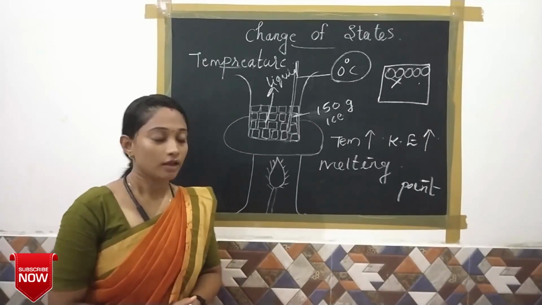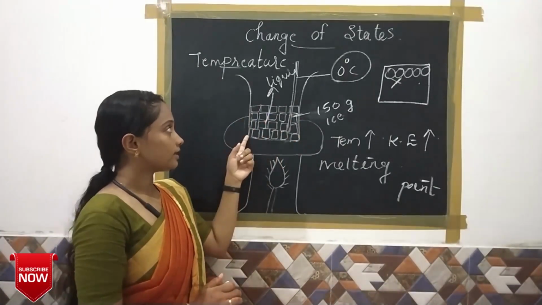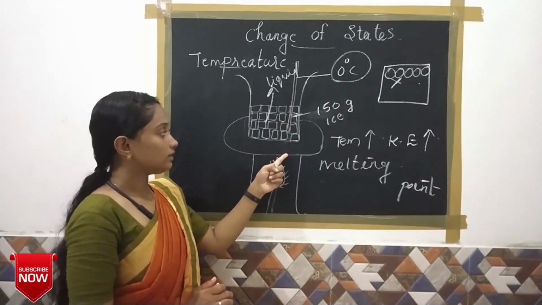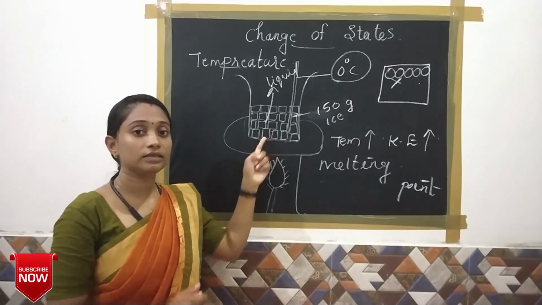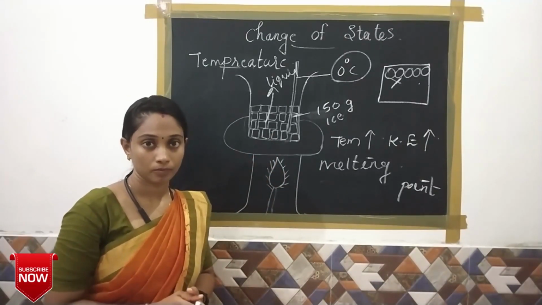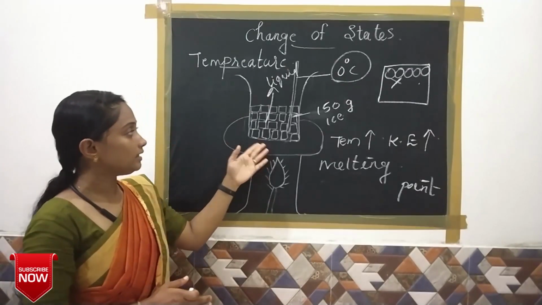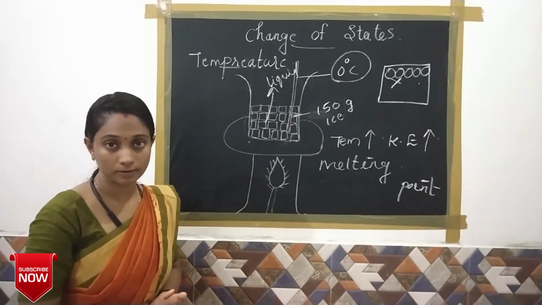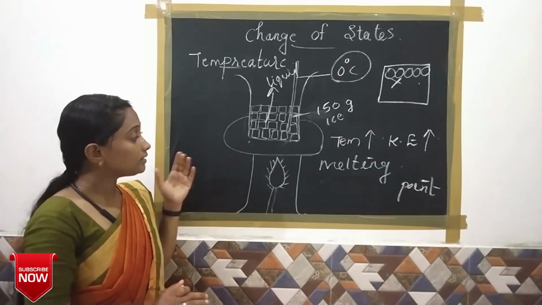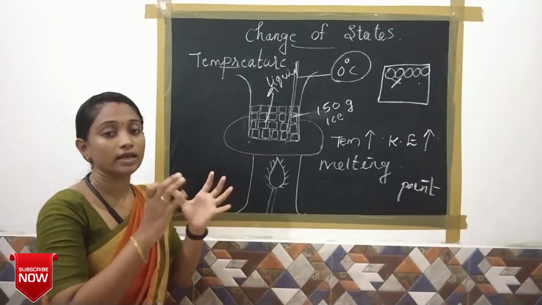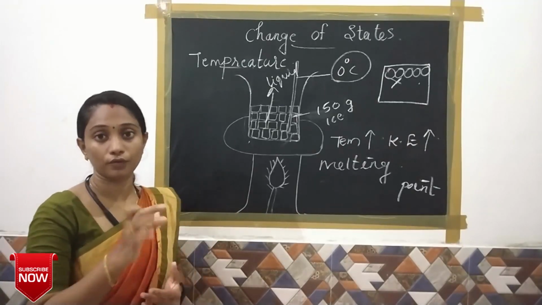This is because when a solid substance changes into liquid, the heat energy applied is used to overcome the force of attraction between the particles. This heat energy is absorbed by the ice without showing any rise in temperature. We can say this heat energy is hidden in the contents of the beaker. So we call it the latent heat of fusion.